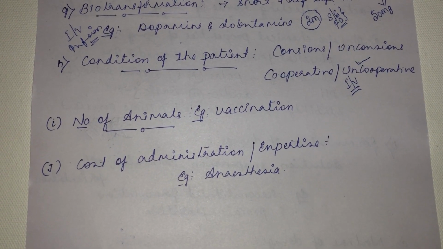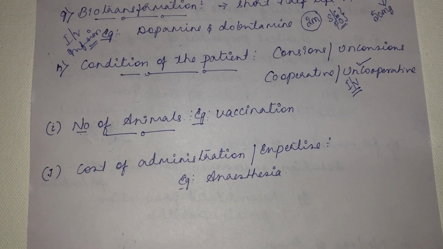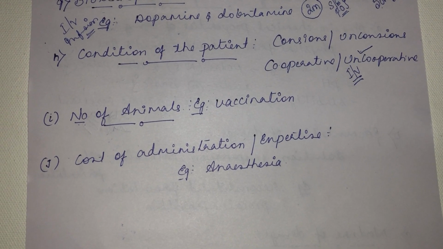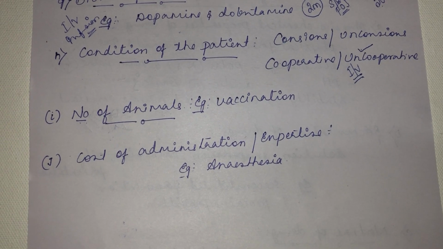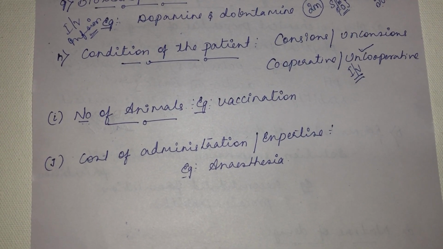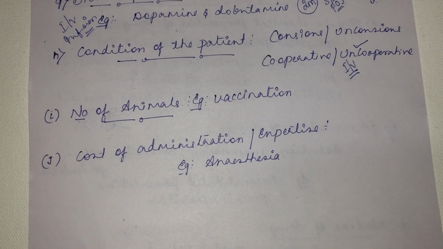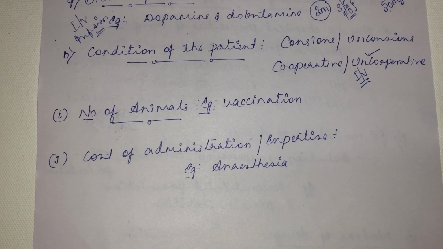Suppose you are vaccinating a larger number of animals. See what will happen in veterinary practice. In human beings, if the number of subjects is large, in vaccination, what do we do? Polio drops go through the oral route. It is very easy, convenient, and doesn't require any skill. So you can conveniently administer it to a huge number of subjects.